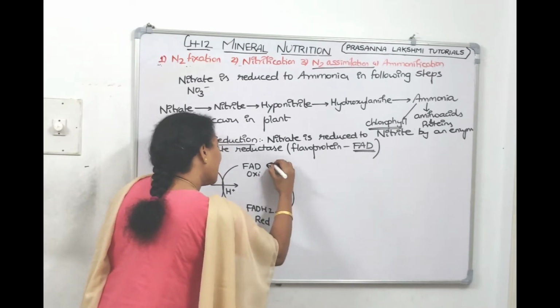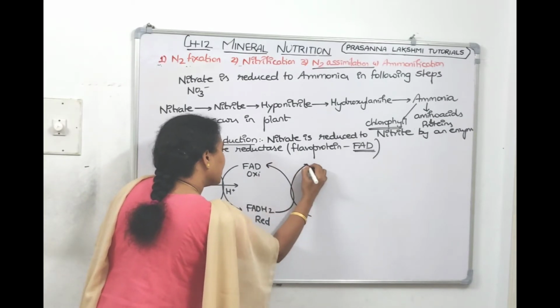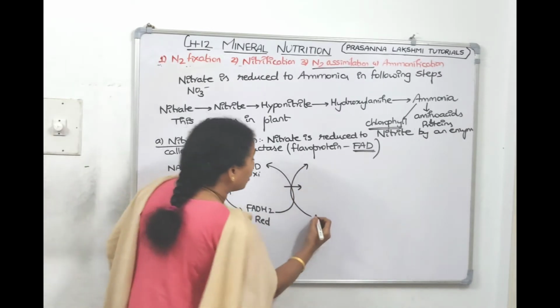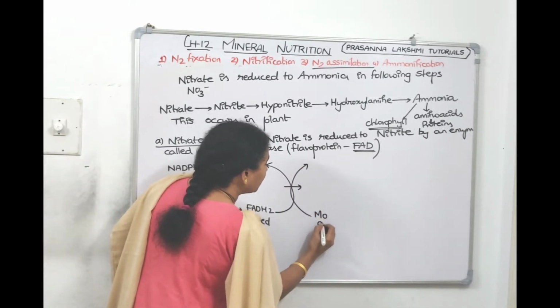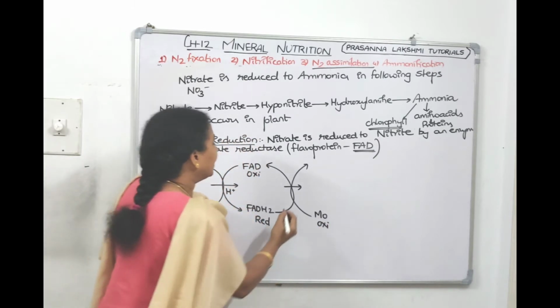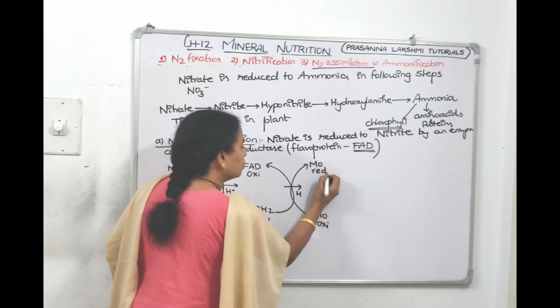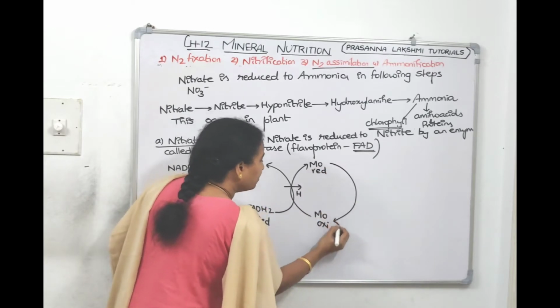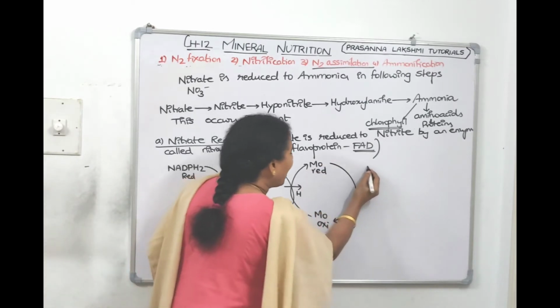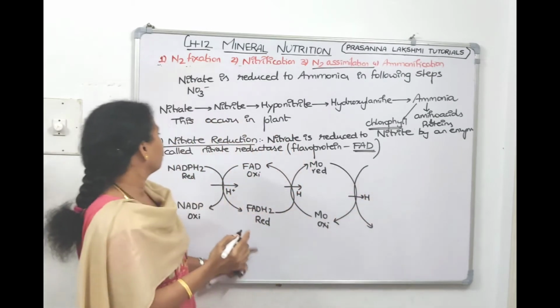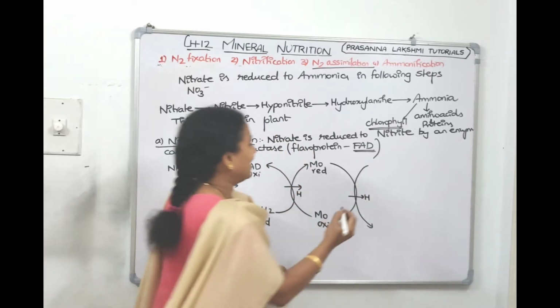FADH2 gets oxidized back by giving the hydrogens to a molybdenum molecule. Molybdenum is oxidized, but after taking the hydrogen, molybdenum becomes reduced. Molybdenum gets oxidized by giving the hydrogens to nitrate.